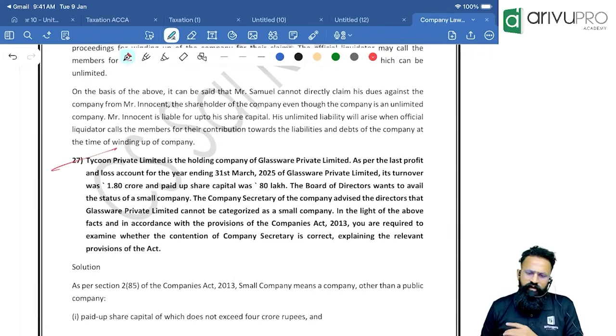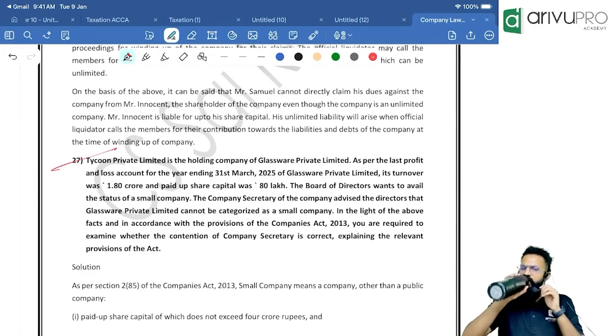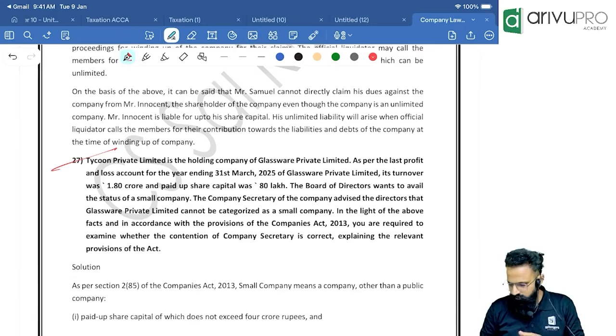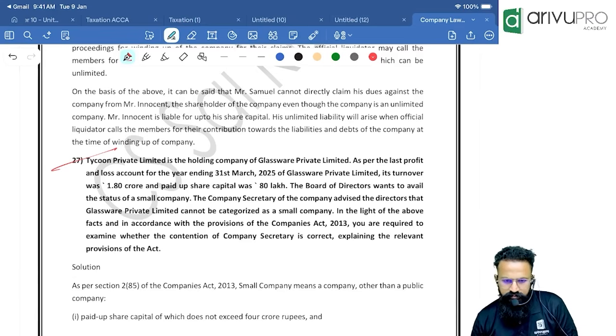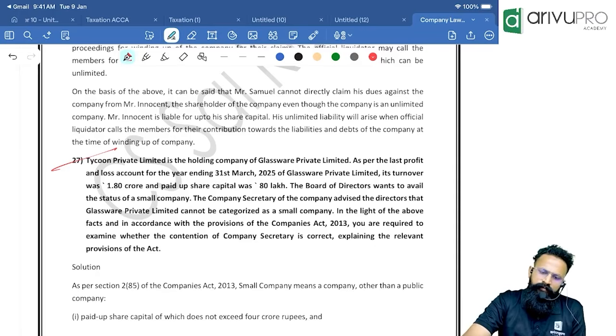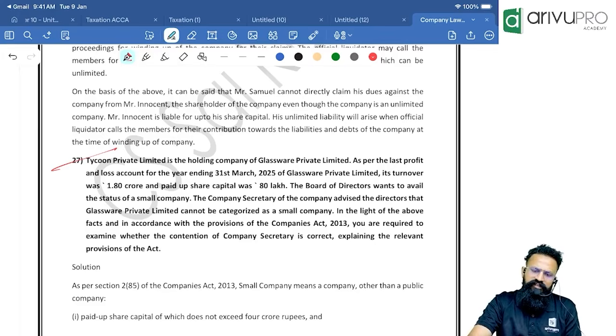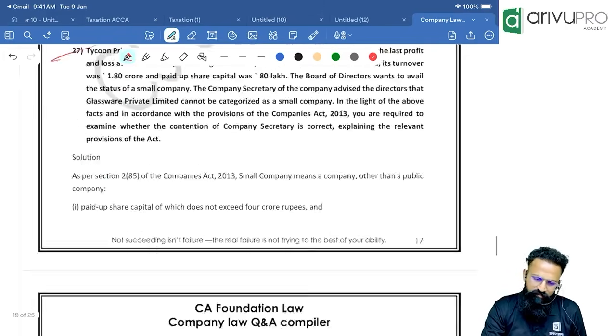Tycoon Private Limited is a holding company of Glassware Private Limited. As per the last profit and loss account for the year ending 31st March 2025 of Glassware Private Limited, its turnover was 1.80 crore and paid up capital was 80 lakh. The board of directors wants to avail the status of small company. The company secretary advised the directors that Glassware cannot be categorized as one. Of course, because you are a subsidiary or a holding company, both of you cannot be considered as a small company. As simple as that.